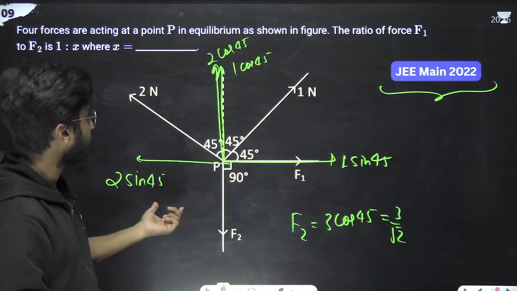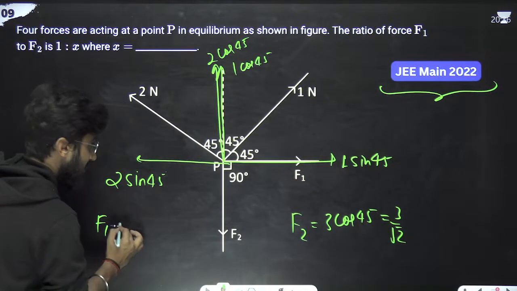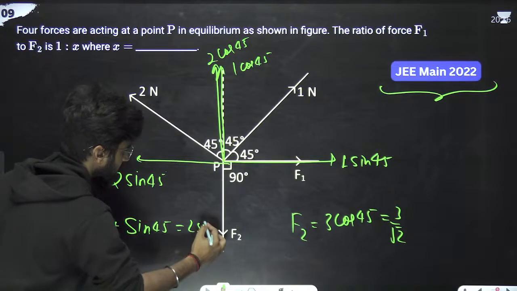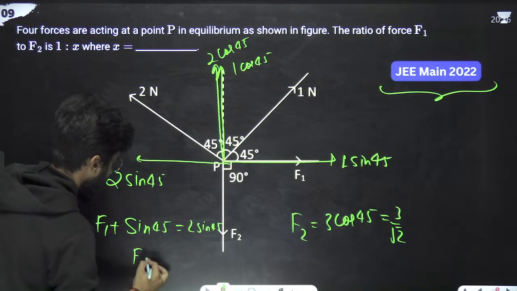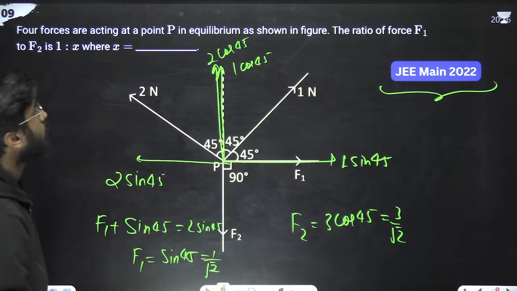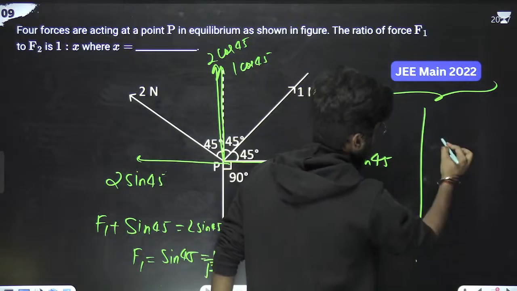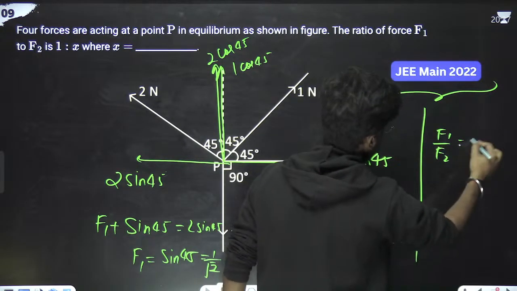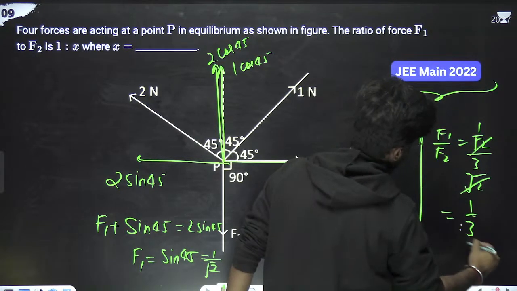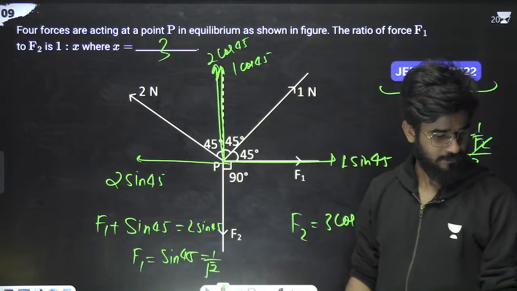Now, F1 is what? This is F1. So F1 plus cos plus sine 45 equals 2 sine 45. So F1 is sine 45 alone, which means 1 by root 2. Now we have to find the ratio of F1 to F2. So F1 by F2 is 1 by root 2 upon 3 by root 2. Root 2 gets cancelled, giving 1 by 3. So 3 is X. So the value of X is 3. Done.